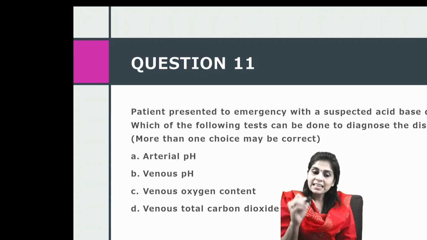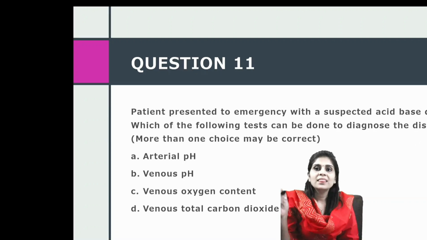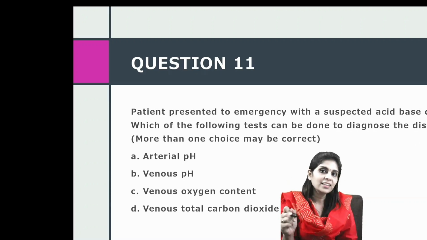So the take-home message here is, if you want to assess the oxygenation status of a person, then you ask for arterial blood gas analysis. But if you want to just check acid-base disorder in a person, venous blood sample is equally good.